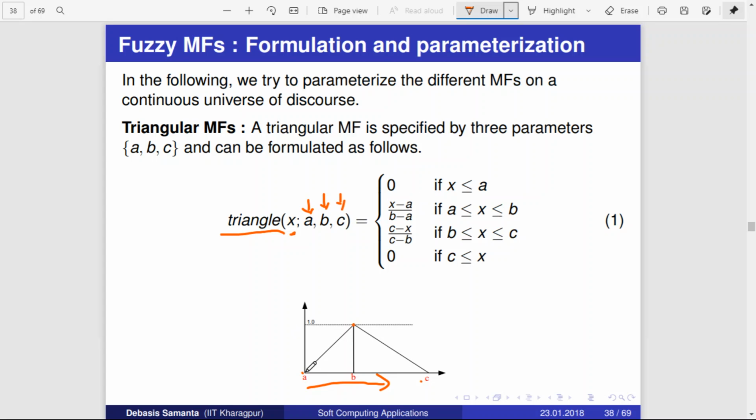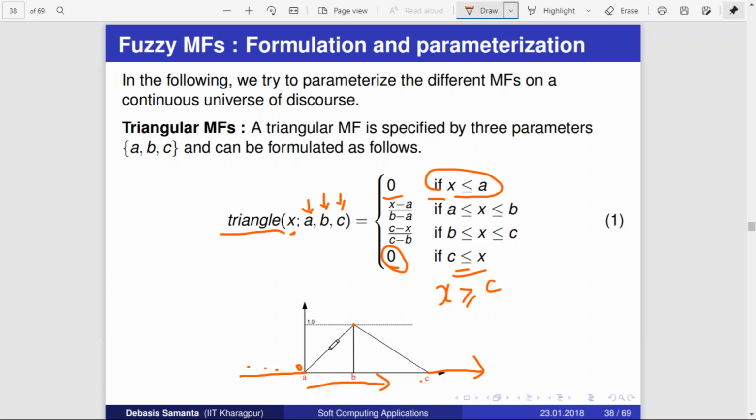If x is less than or equal to a, the membership function will result in 0. If x is greater than or equal to c, then also the membership function results in 0. That is, c is less than or equal to x, which is nothing but x is greater than or equal to c. Either way you can write it, and in that case it is also 0. Otherwise, if x is greater than a and less than c, it will have some value.